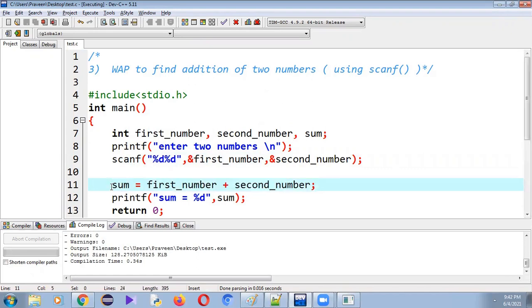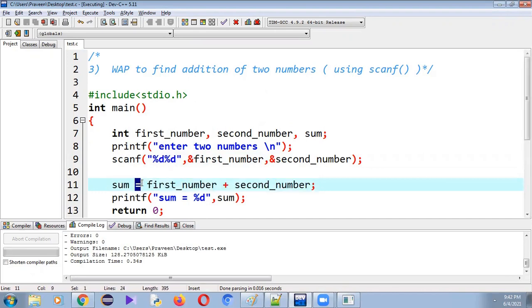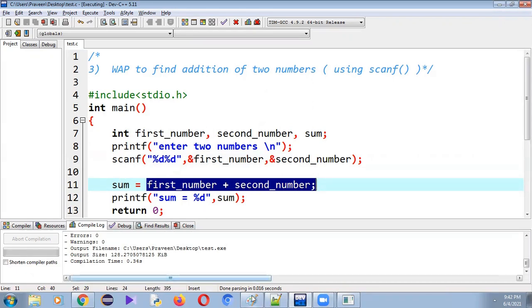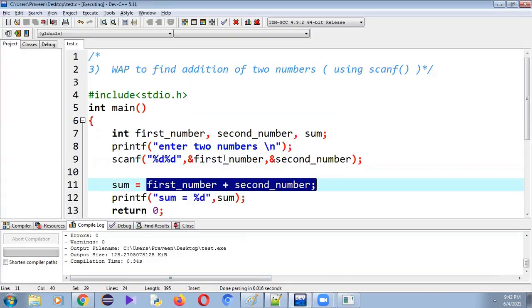Remember one point. Whenever the controller encounters this assignment operator, this is called the assignment operator, at that time it will execute the statement that is at the right hand side of the assignment. That's why it has calculated 4 plus 2, 6, and that result is stored inside a variable called sum. Now the sum value is 6. Printf sum equals to, so it will be displayed as it is on the console.